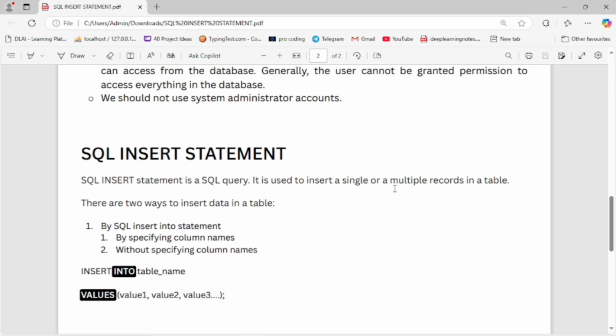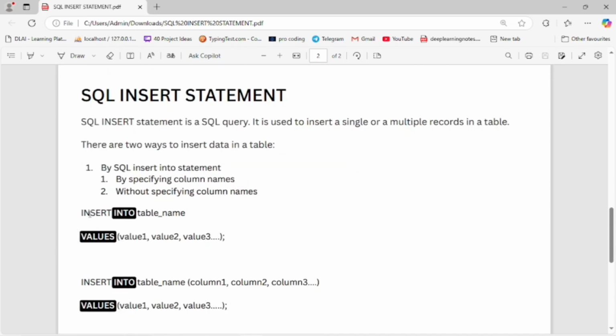The SQL insert statement is a SQL query. It is used to insert a single or multiple records in a table. There are two ways to insert data in a table: first by specifying column names, and second without specifying column names. First is the command INSERT INTO table name VALUES value 1, value 2, value 3. It is the column value.